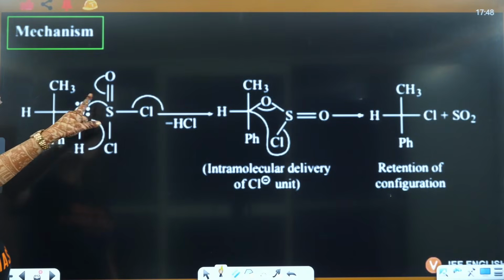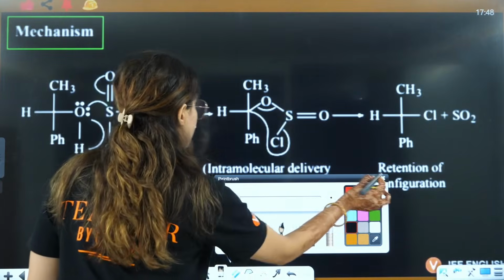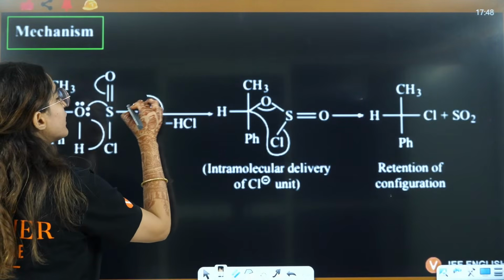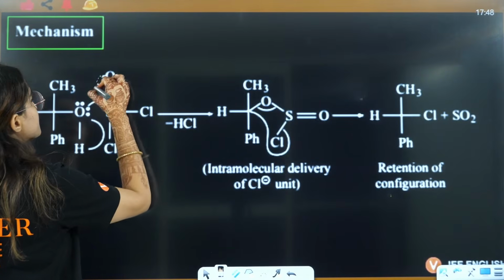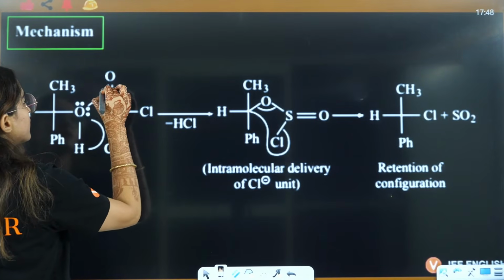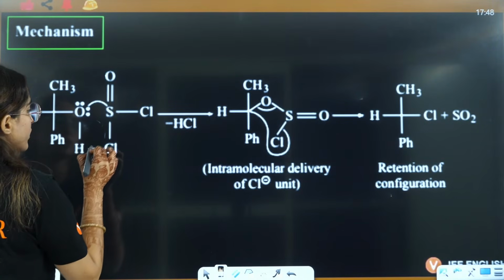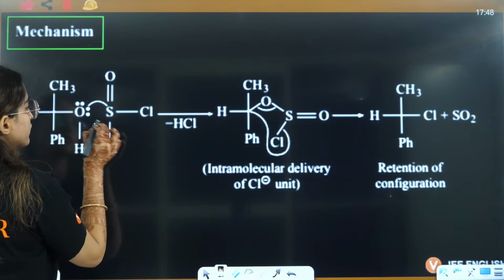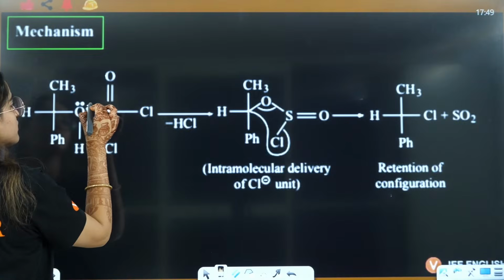See, with and without pyridine, things will change here. With and without pyridine, things are going to change here. Let's see how.